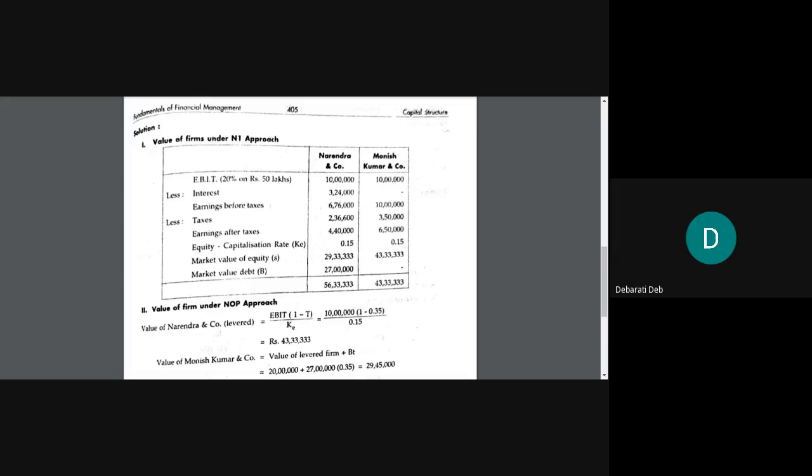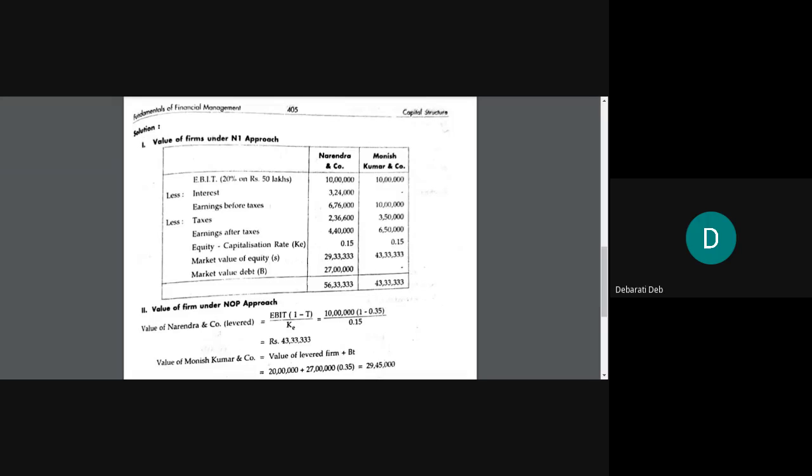Value of the firm, capital V, V for violet, equals B plus S. Capital V means total value of the firm, equals capital B, B for Bombay, plus capital S.